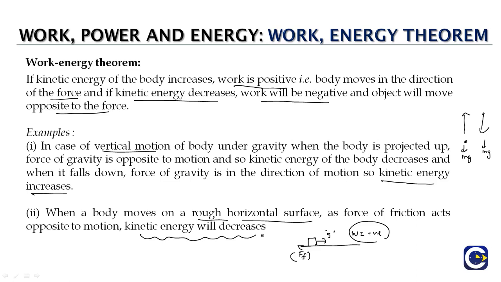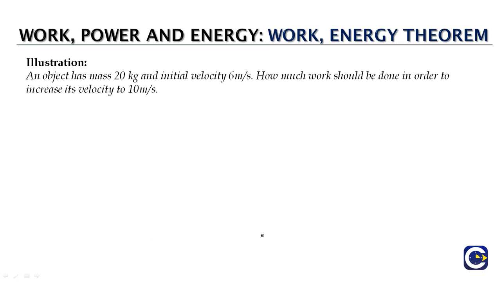So these are some of the aspects with regard to the work energy theorem. Now we'll see a couple of sample problems on the applications of this work energy theorem. Let us say we have a body of mass 20 kg whose initial velocity is 6 meters per second. The question is, we need to find how much work should be done in order to increase its velocity to 10 meters per second.